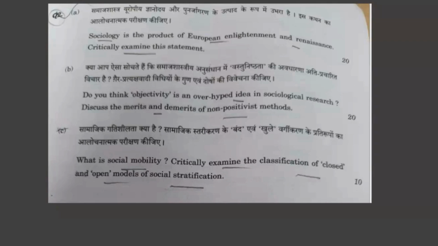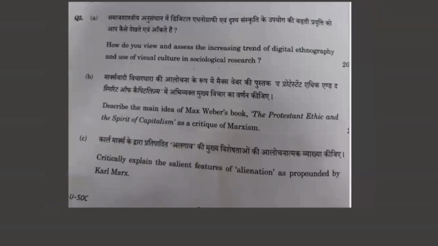In open society, there is a very beautiful concept which I have written even in Sociology Academy, the myth of meritocracy, given by Marxists. This is a very big and beautiful criticism of the open model of social stratification. So you will be writing about it, and persistent inequality even in open society, the gender stratification, the racial stratification. We will talk about all of these. So it is a fairly simple question. For 10 marks, you have very good content to write and secure very good marks in this question.